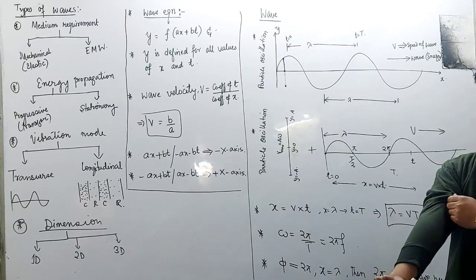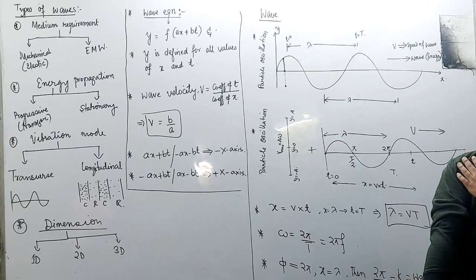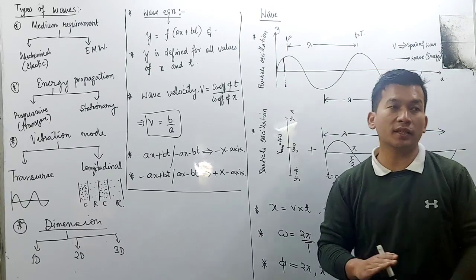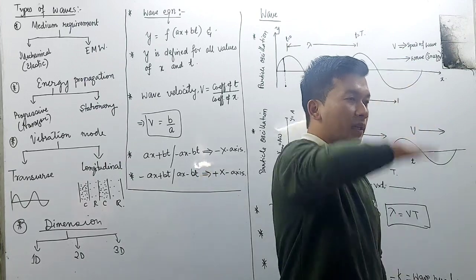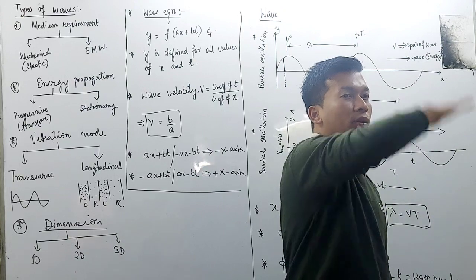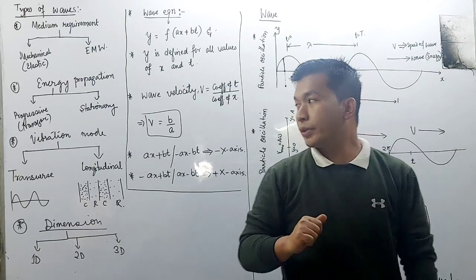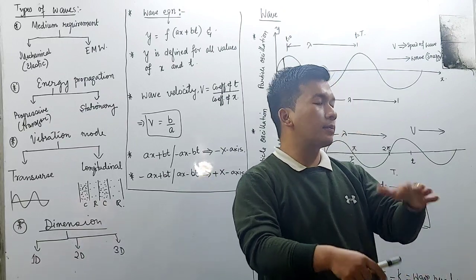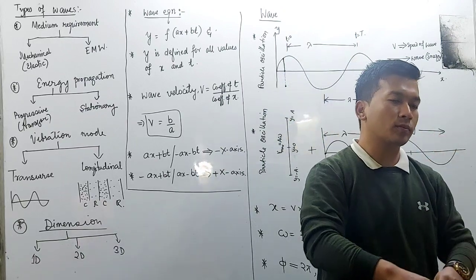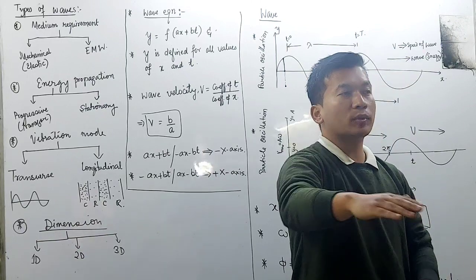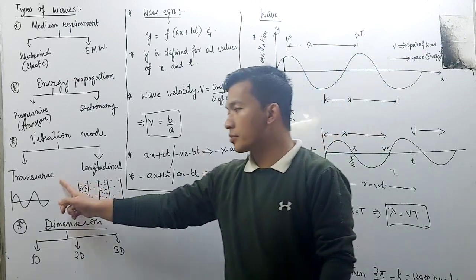Next, on the basis of the mode of vibration: transverse and longitudinal. A transverse wave will be like this. The vibration mode will be up and down, up and down, just like a water wave. Water waves are produced when a stone is dropped; it will produce waves like this. So the rope moves up and down, and this will be a transverse wave.